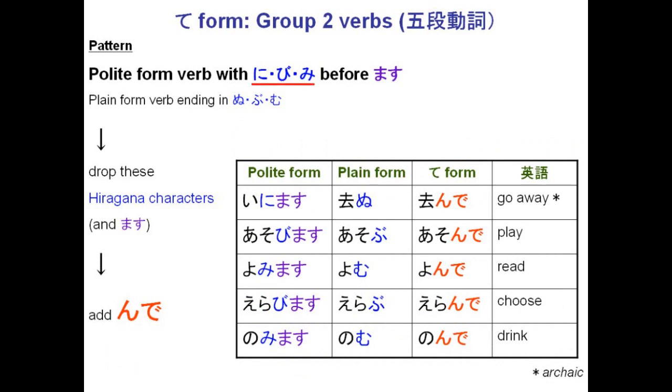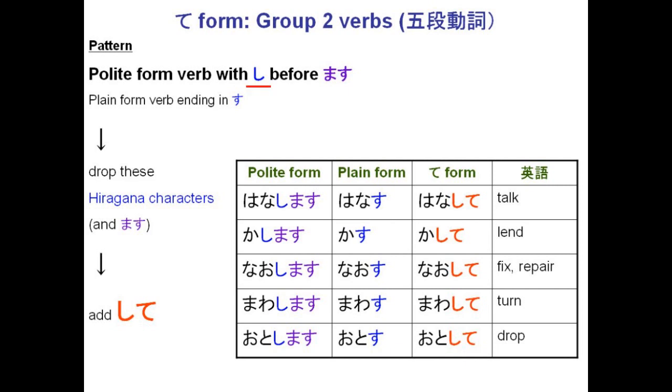Now, where there is a ni, bi, or mi before the mas, again, we drop these hiragana characters, we drop the mas, and replace it with nde. For example, asobimas becomes asonde, yomimas becomes yonde, nomimas becomes nonde, and so on. And finally, for this group, if it is a shi before the mas, again, you drop the shi, you drop the mas, and replace it with shite. So hanashimas becomes hanashite, kashimas becomes kashite, naoshimas becomes naoshite, and so on.